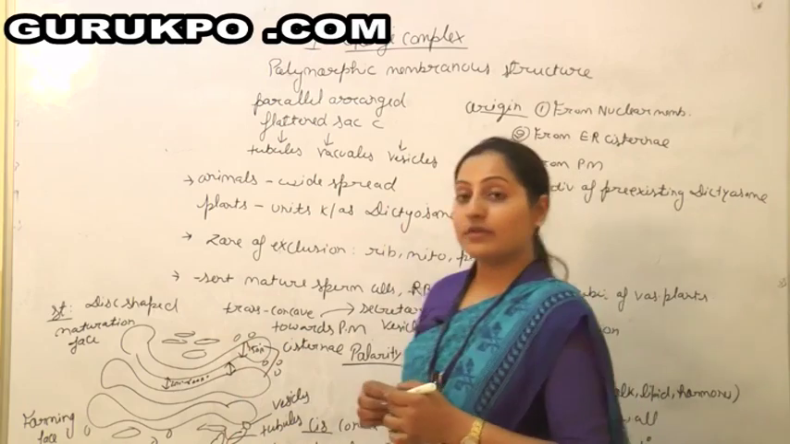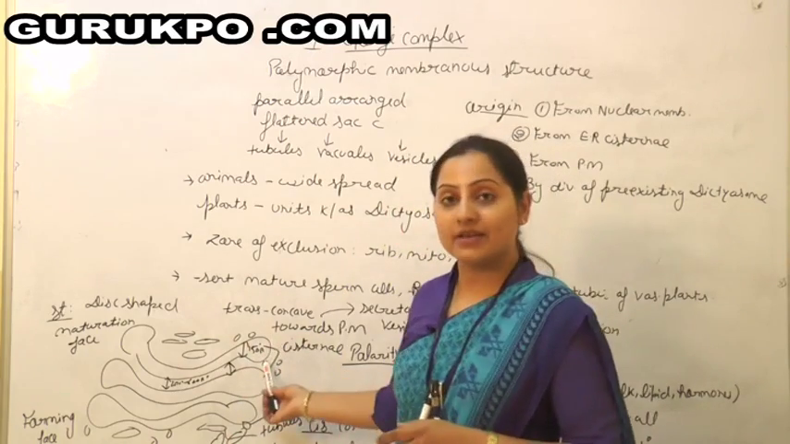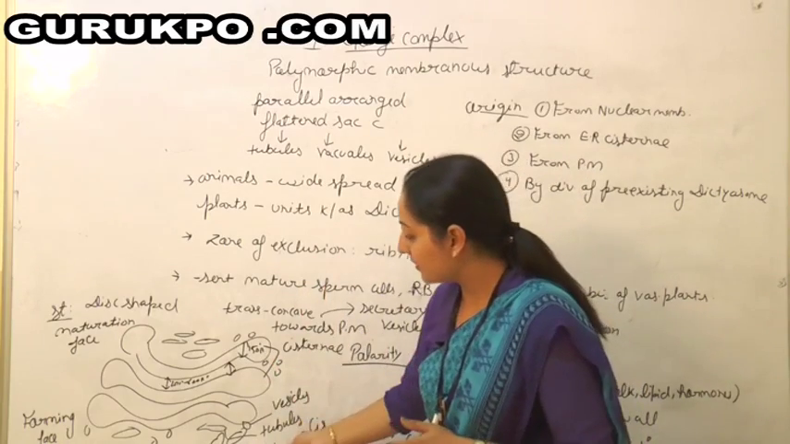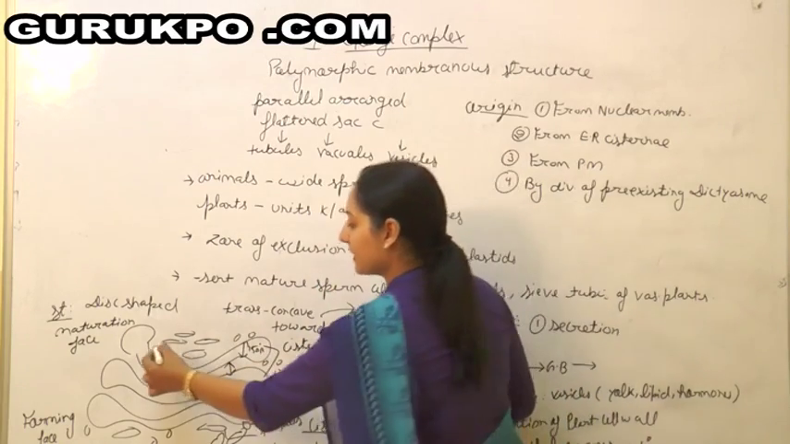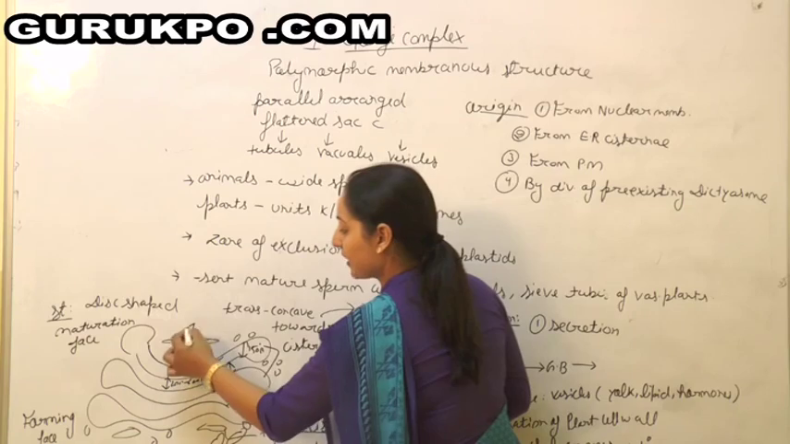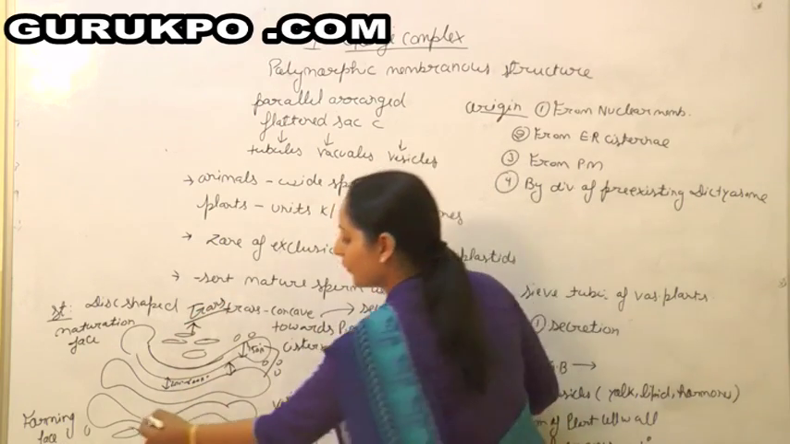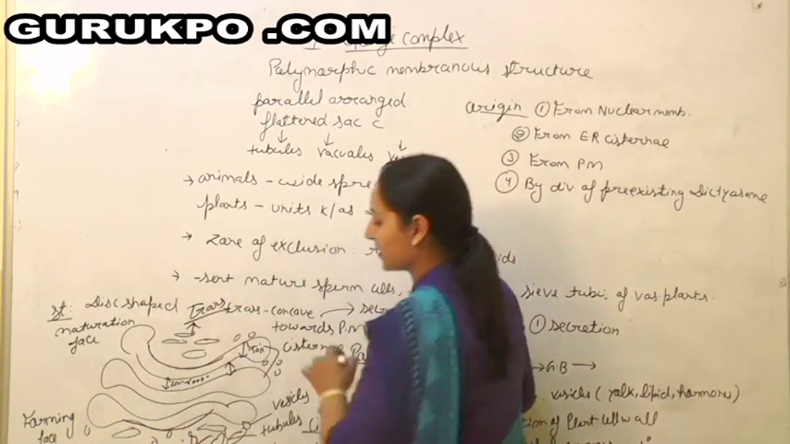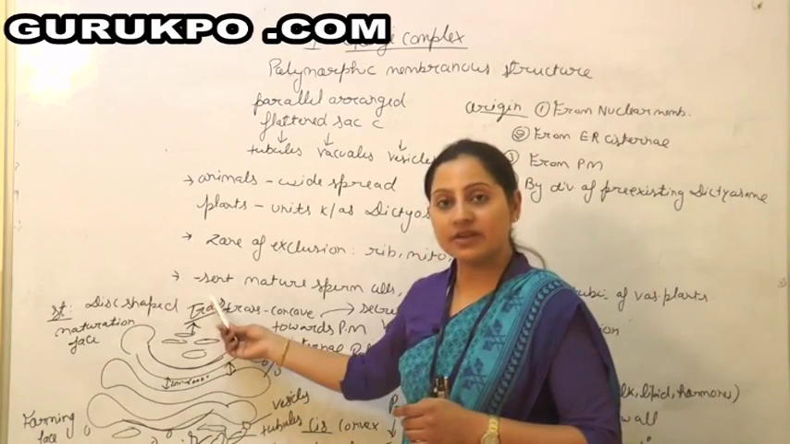Another feature very peculiar to the Golgi body is that it shows polarity. How does it show polarity? It has two faces. The concave side is called the trans side, and the convex side is called the cis side. The two faces are there: this is the cis side and this is the trans side.